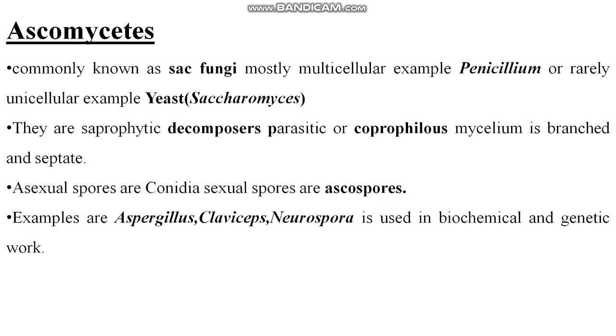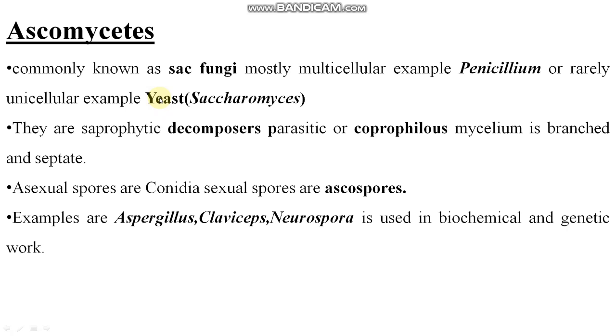Clear? Now comes the Ascomycetes. It is commonly known as sac fungi. Student, remember it. Penicillium are multicellular fungi and unicellular are yeast.